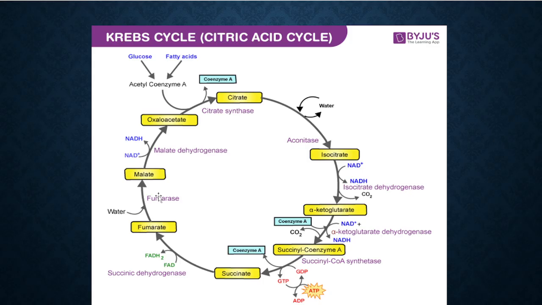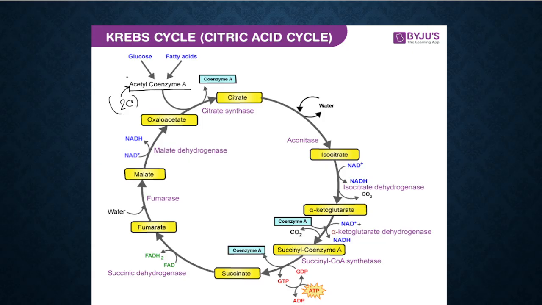Okay, so the direct input of TCA cycle is what? Acetyl coenzyme A. Acetyl coenzyme A कहाँ प्रोड्यूस होता है? माइटोकॉन्ड्रियल मैट्रिक्स में। और TCA cycle कहाँ होता है? माइटोकॉन्ड्रियल मैट्रिक्स में। So acetyl coenzyme A, which is the product of the linking reaction, is actually the first product to enter, that is the direct input of the TCA cycle. Acetyl coenzyme A, remember, it is a 2 carbon compound.